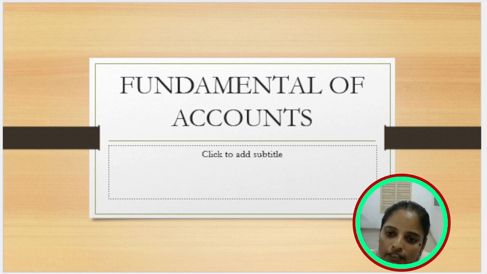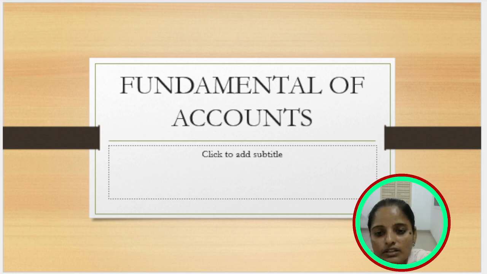We prepare the trading account, profit and loss account, balance sheet, any type of accounts or sheets, for a particular period. The period means 12 months or 6 months. In our country India, we follow two types of accounting periods. The first is the financial period and the second is the calendar period. The financial period starts with April and ends with March.